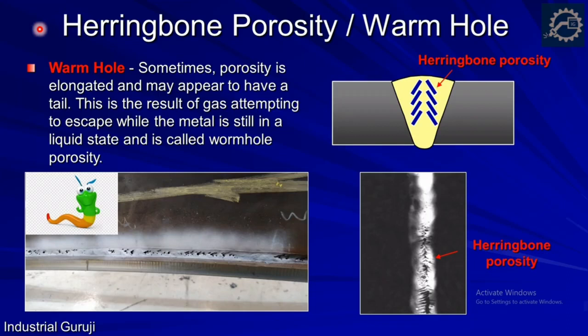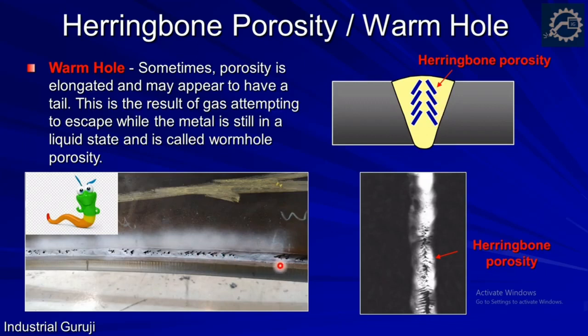It is also called wormhole due to its shape resembling a worm. Sometimes porosity is elongated and may appear to have a tail similar to a worm. This is the result of gas attempting to escape while the metal is still in a liquid state, and is called wormhole porosity.